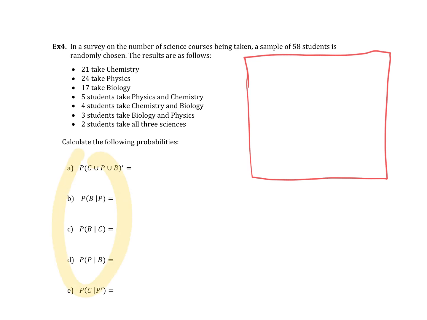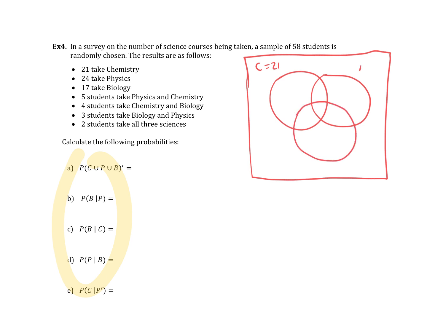So let's do this. Chemistry, physics, bio. Chemistry is 21. You think 3-set Venns are hard? What do you see, a 4 or 5-set Venn? Physics is 24, and bio is 17. This one looks like the most important piece of information right now, so I'm going to put this 2 in here first and take care of that. 5 students take physics and chemistry.